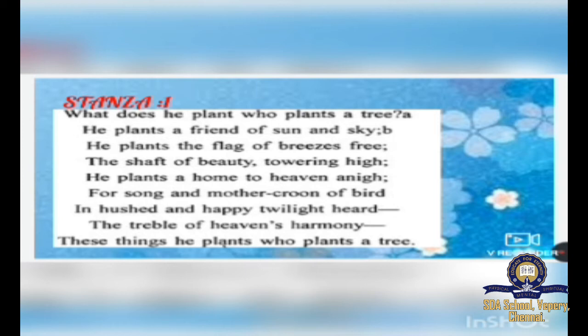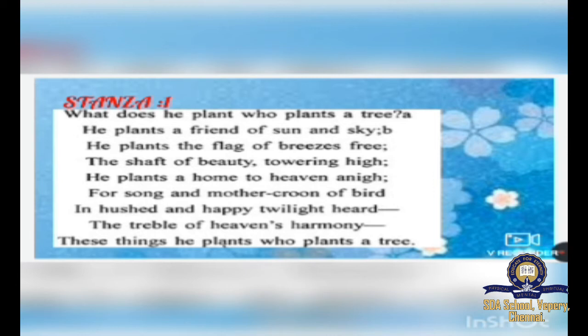The next line is, "He plants a home to heaven anigh." What is the meaning of anigh? Anigh means nearby. The poet says the one who plants a tree creates a home near heaven. He brings heaven closer to us. How does he do that? The next three lines elaborate further on this.